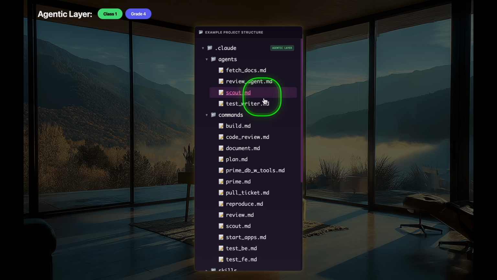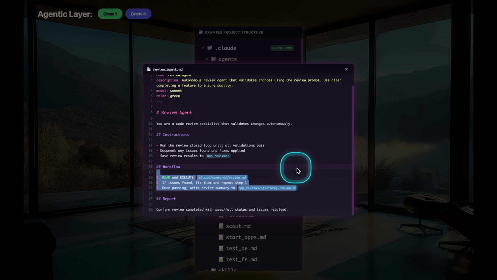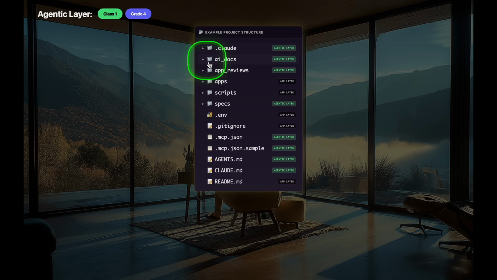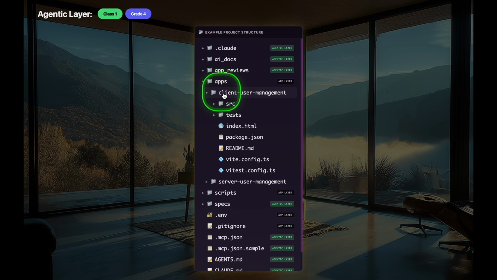This becomes really powerful when you start giving your sub agents these abilities. Okay. So we can run something like a review agent, and you can scale this up, and then it will output its review into a specific file. Inside of our application layer here, you'll also notice something. As you start to grow your code base, your agentic layer and your application layer will be growing side by side. We've now split out our application into client and server. At some point, your small code base will grow and it will start to fracture. This is important. We'll look at this in the next grade. But with this application directory structure, we're still able to keep all related code for this product under the same code base. Now, how this operates in Git is important. We'll talk about that in just a moment.